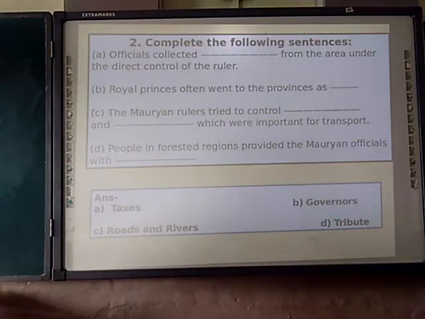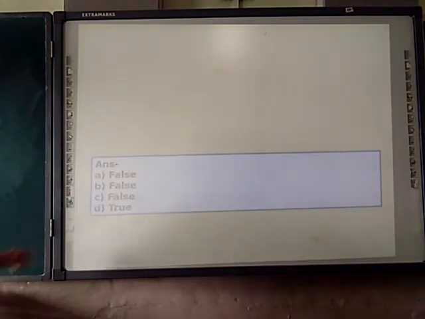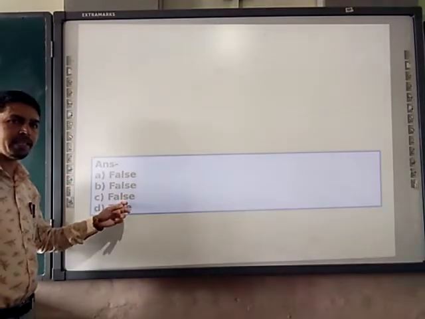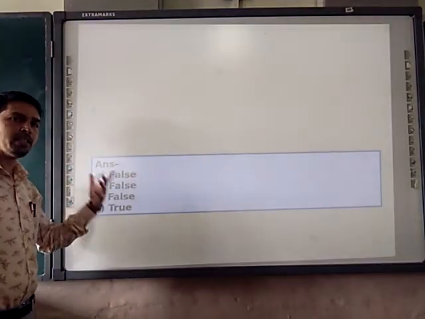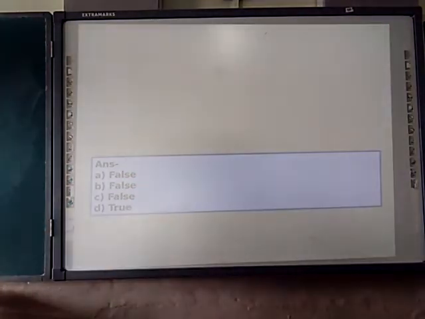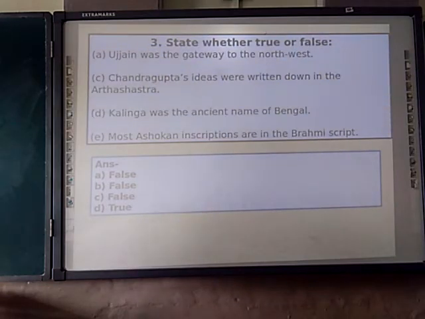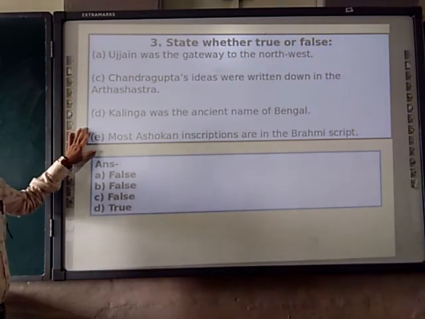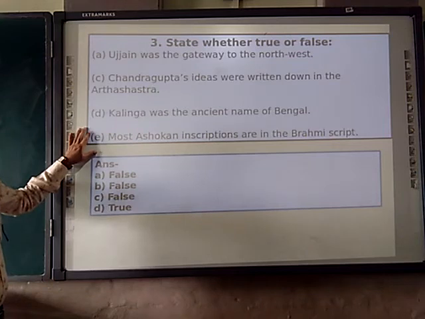Next question. True or false? So the answer first I am highlighting here. Please put a tick mark. Then we are going to discuss. First one, Ujjain was the gateway to the northwest. So it's